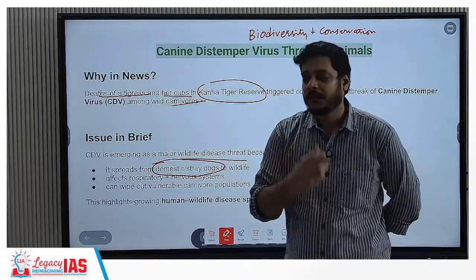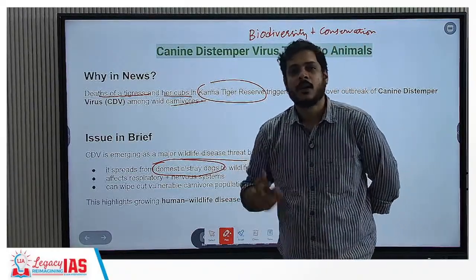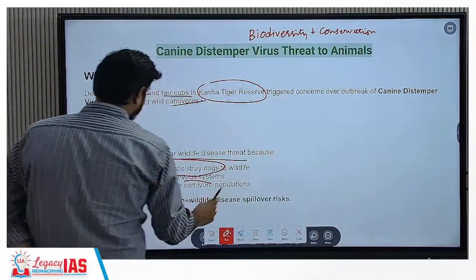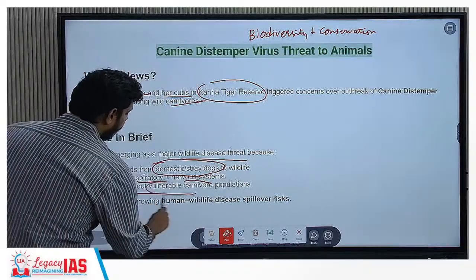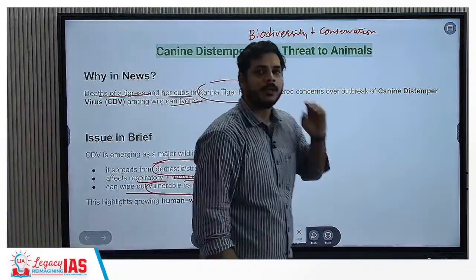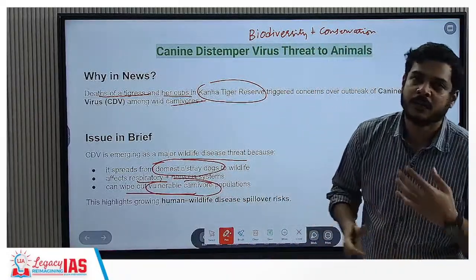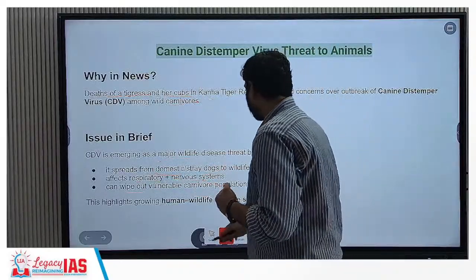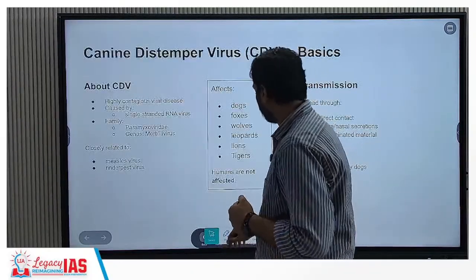Particularly when we are talking about the big cat species, this is of utmost concern. It affects respiratory and nervous systems, and it can wipe out vulnerable carnivore populations. So it is like a spillover disease. That means it gets transferred and it affects a wide range of animals, and therefore this is of concern with respect to the conservation processes.